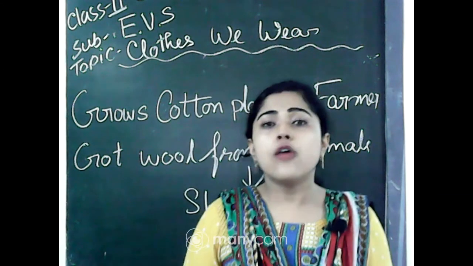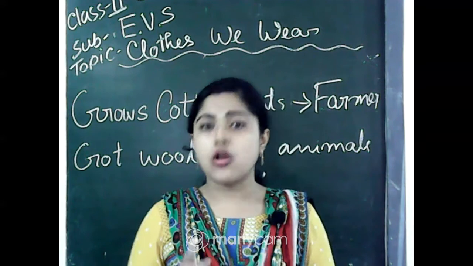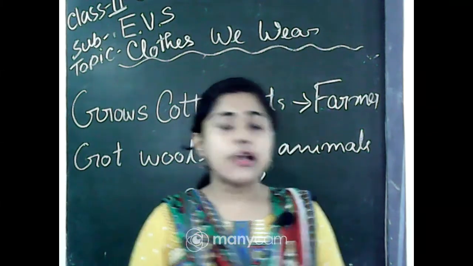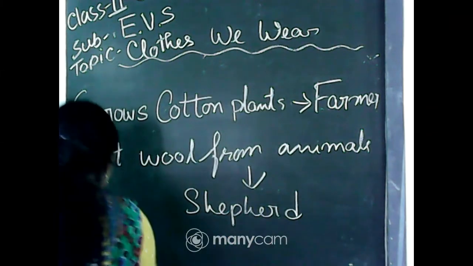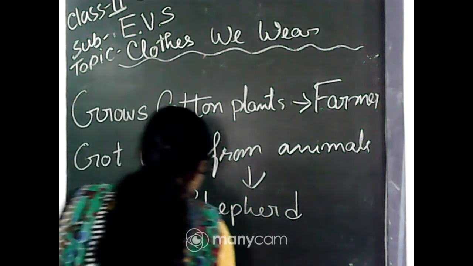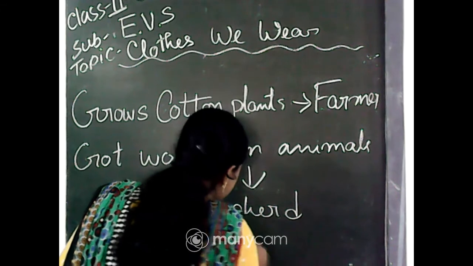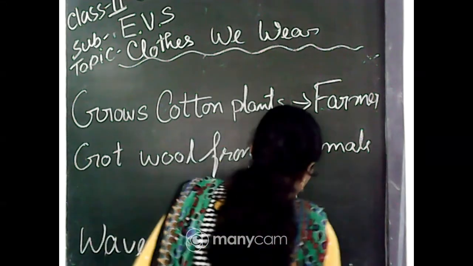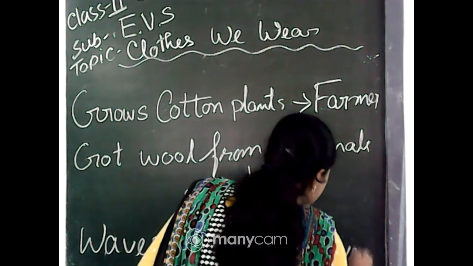Which people work on the loom, which people weave the cloth, those people we call the weaver.